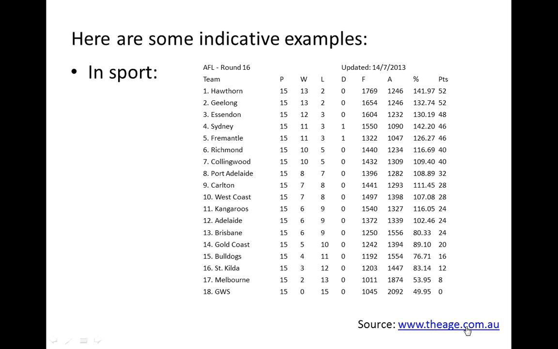Okay, did you notice then that Sydney and Fremantle are also on the same points but separated only by percentage? Did you see that the same is true for Carlton and West Coast, both on 28 points but separated by percentage? And then there are 3 teams all on the same points, the Kangaroos, Adelaide and Brisbane. There are of course many other examples where percentages are used in everyday life.